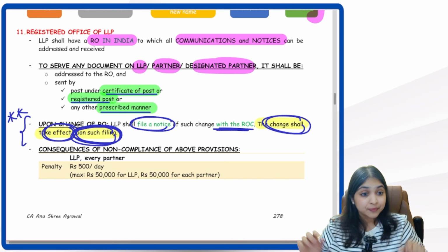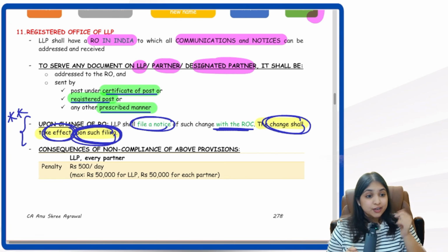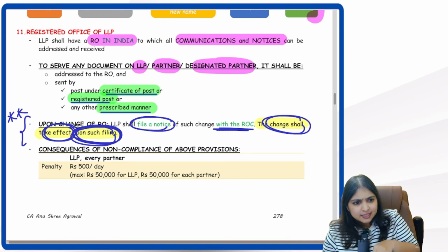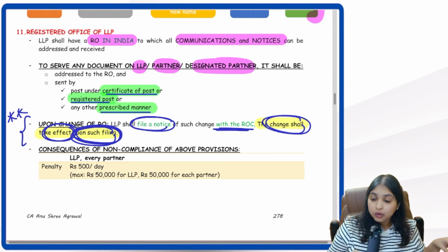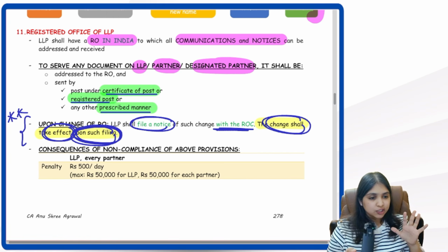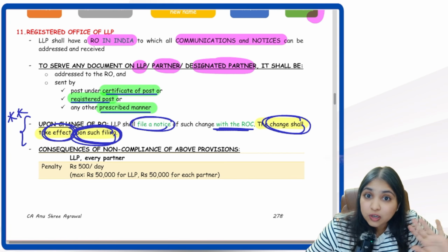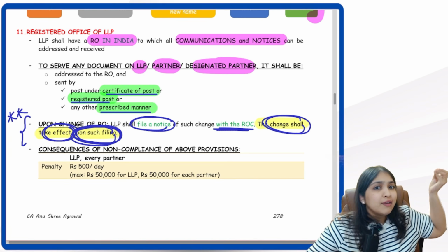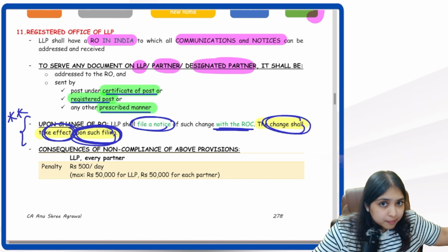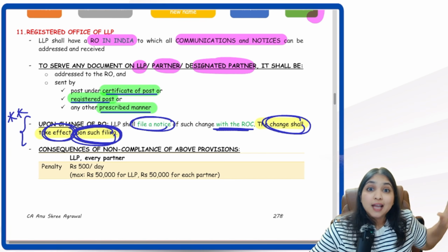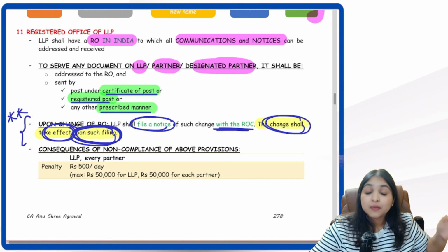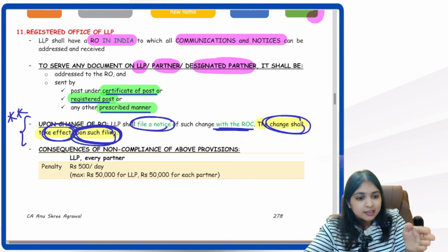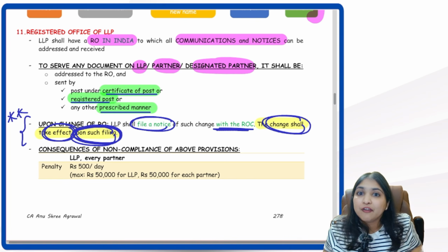Are you understanding? Listen everybody, sit up straight and listen carefully. In case the LLP wants to change the RO address, let's say from Chennai to Bangalore, I can change. To change, I don't need the ROC's permission. After changing, I have to give a notice to the ROC. I have to inform the ROC. Informing the ROC is very important. Why? Only when I file the notice with the ROC will the registered office change become effective.